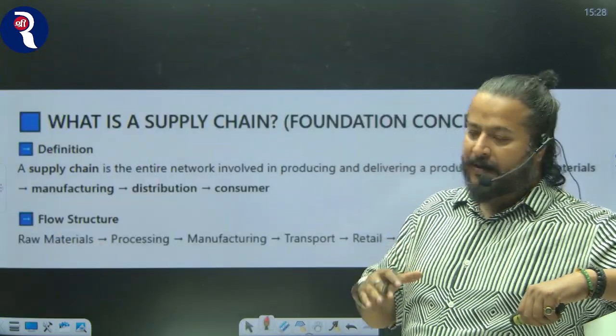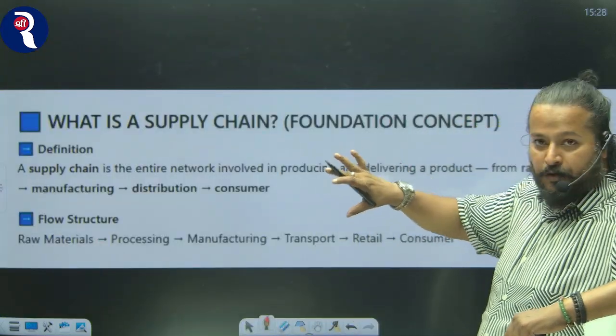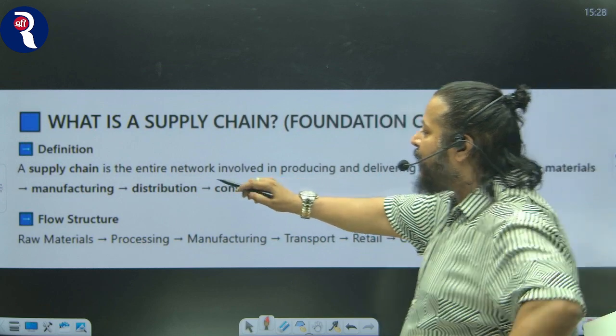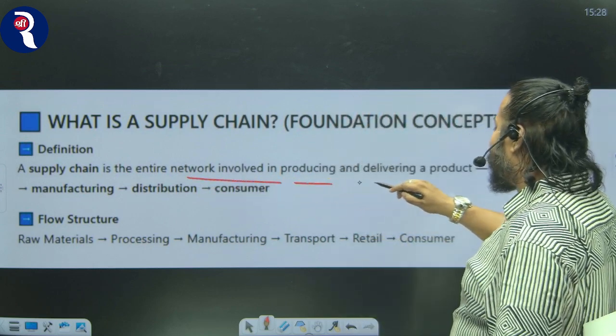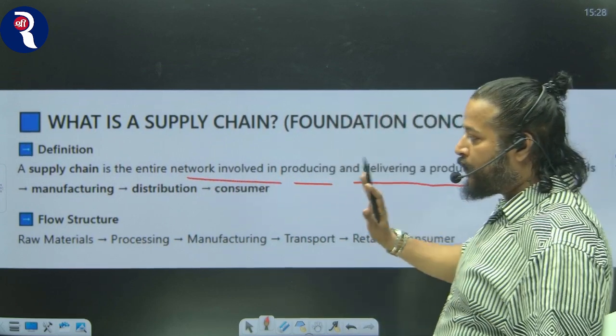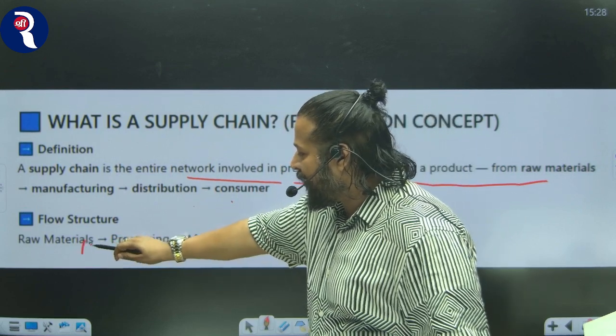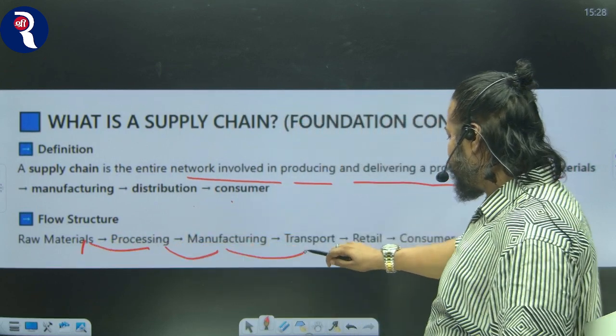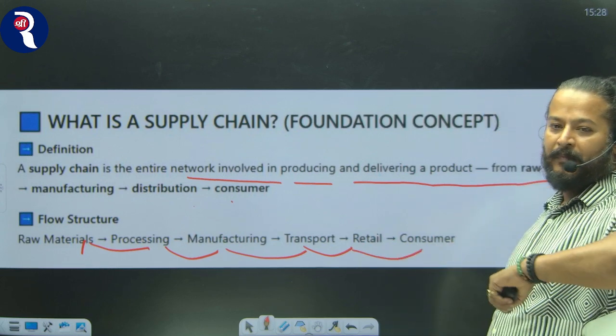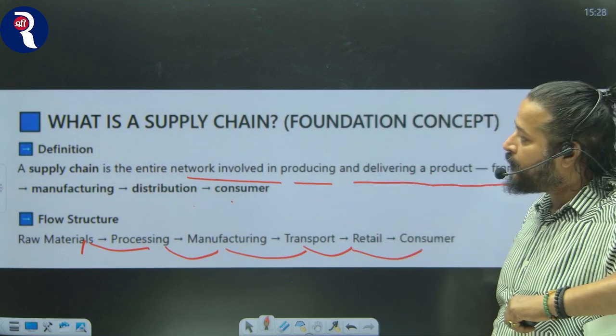Now let's look at what the supply chain is. The definition is, supply chain is the entire network involved in producing and delivering a product from raw material to manufacturing to distribution to consumer. Raw material, processing, manufacturing, transport, retail and consumer. Is it clear? The definition of supply chain.